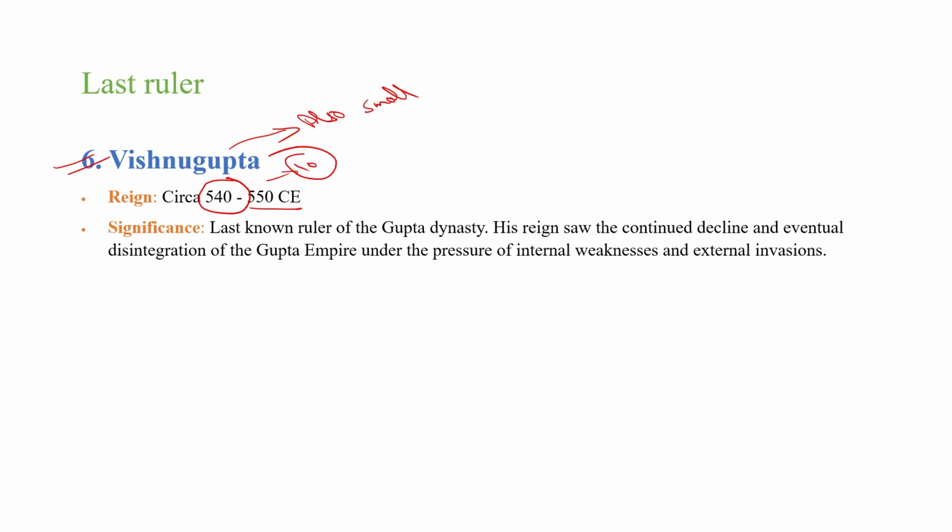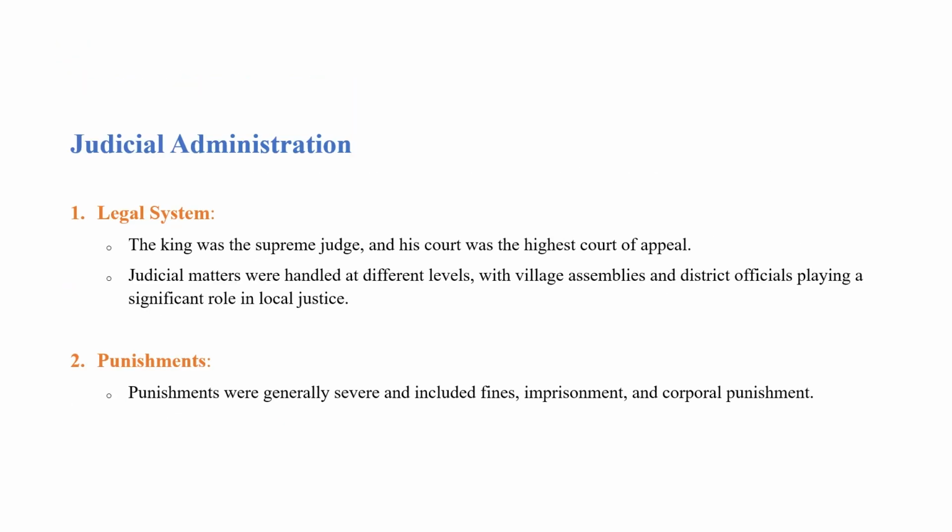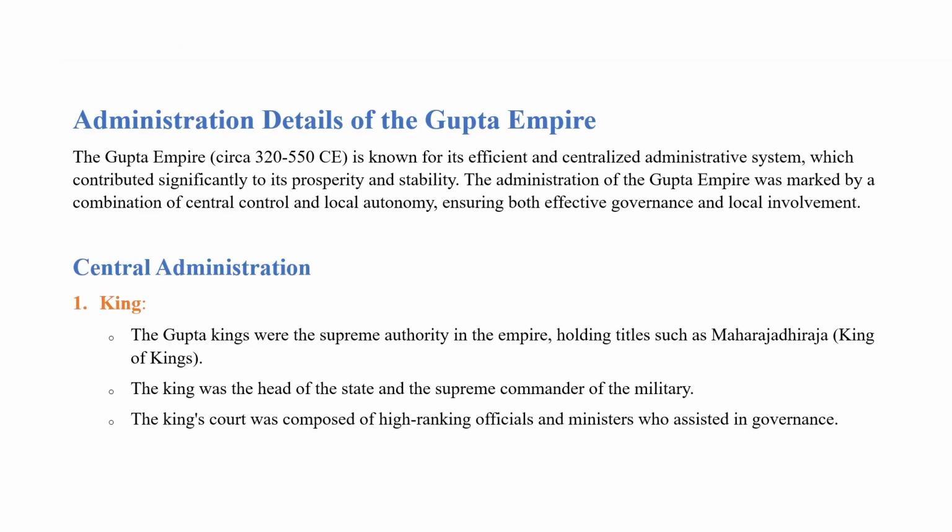Clear? So this was the series of kings of the Gupta Empire. Now let's discuss some administrative details of the Gupta Empire. As we all know, the Gupta Empire was a center of art and culture, and most kings promoted art and culture in their courts. The Gupta era started around 320 AD during the time of Chandragupta I, and the last ruler was Vishnugupta around 550 AD.